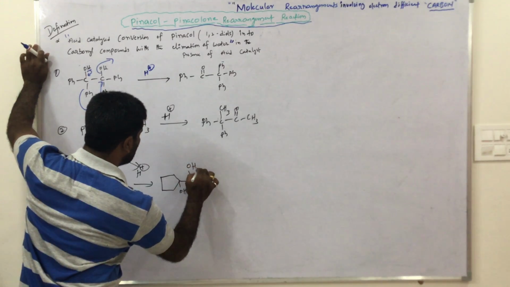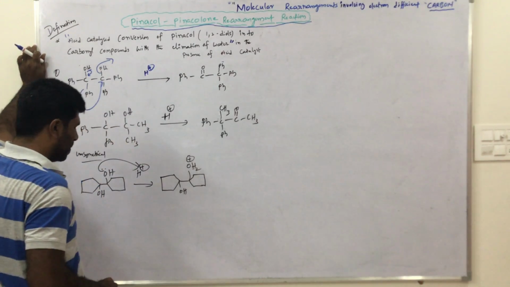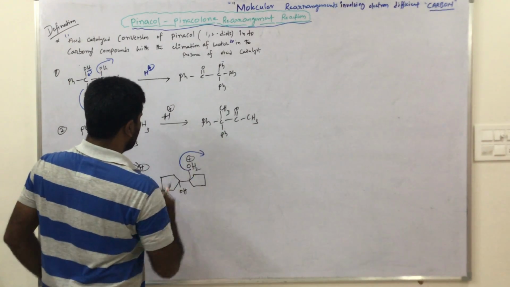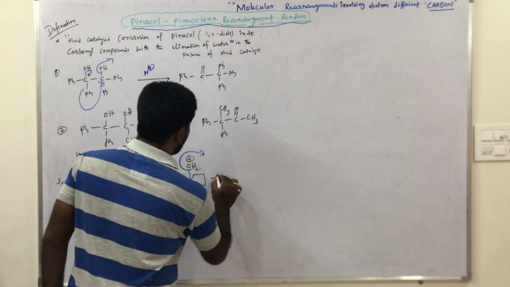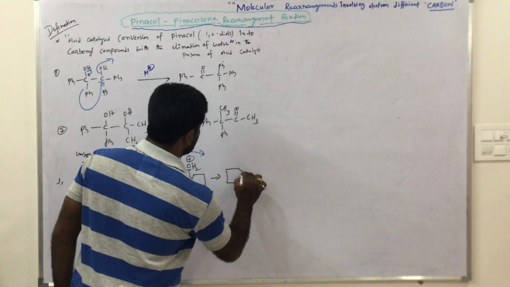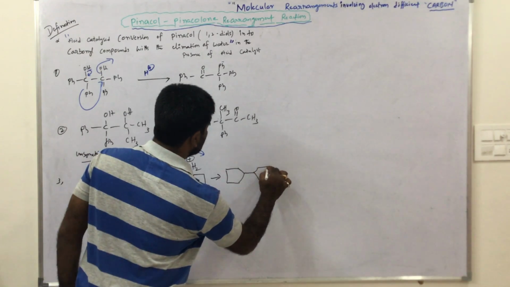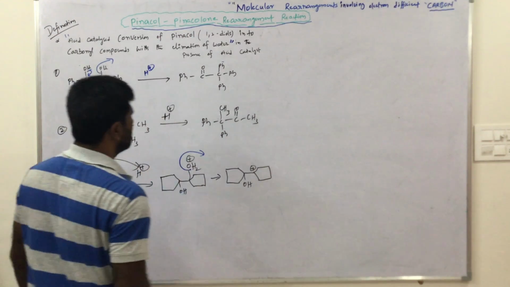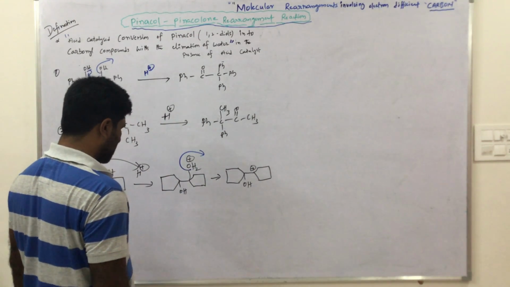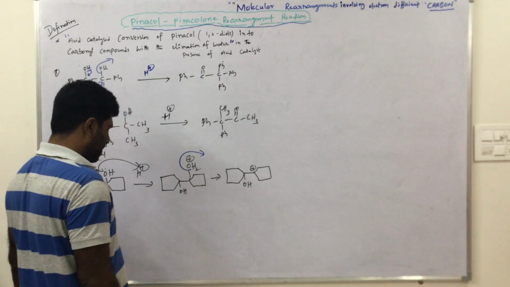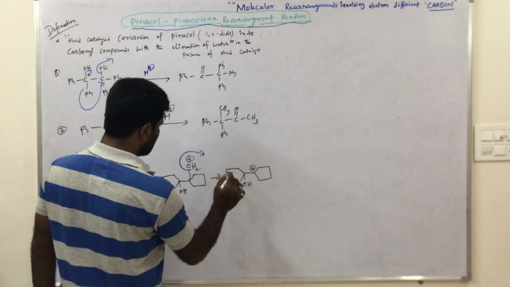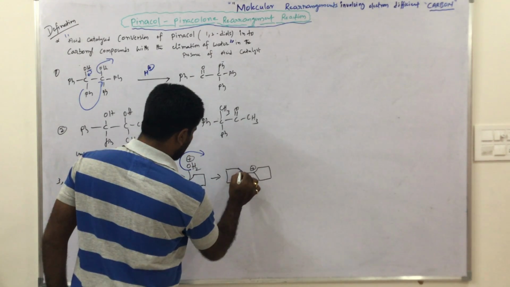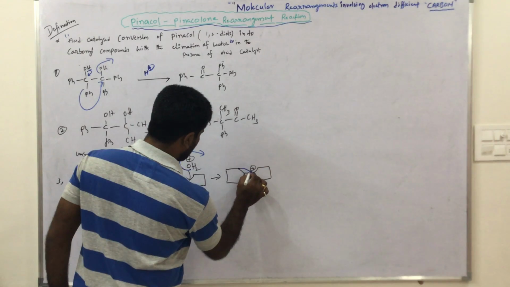Here OH2 positive charge. Okay, now on removal of water we get a 5-membered ring. This is OH, this is the positive charge. Now what happened? This CH2 group migrated to here.